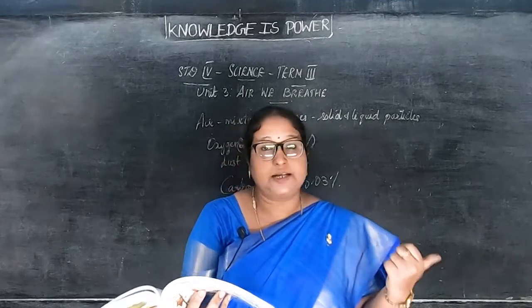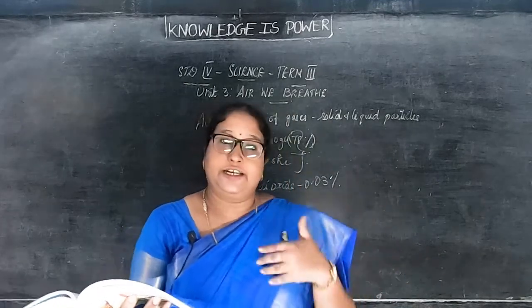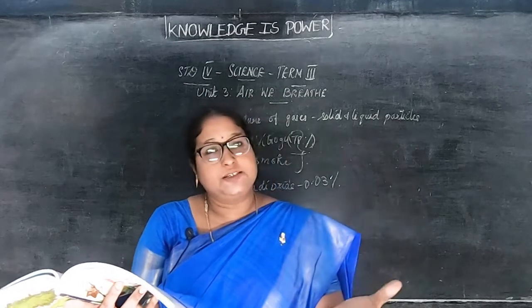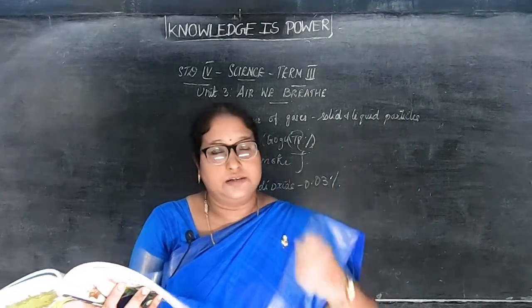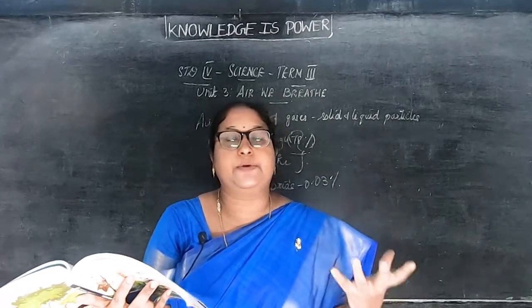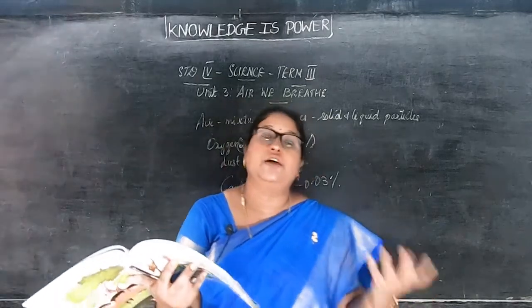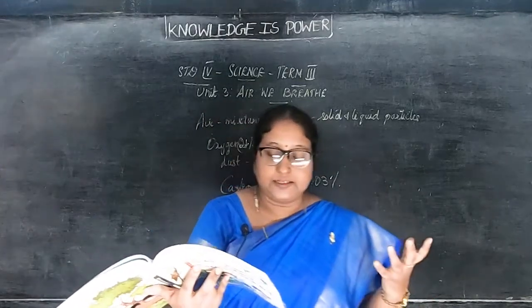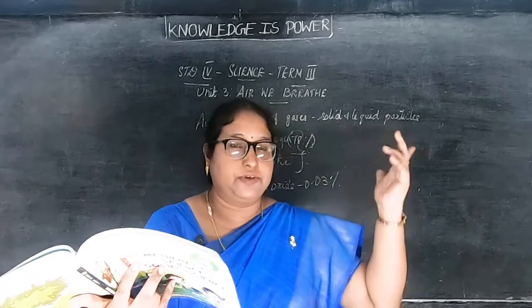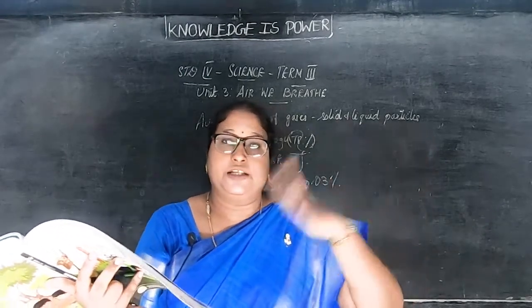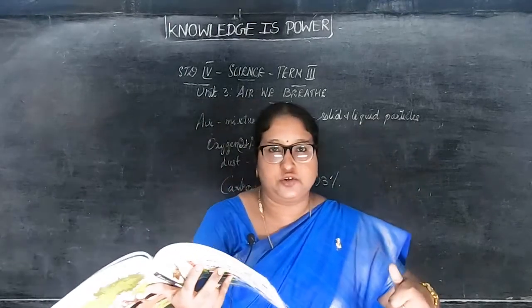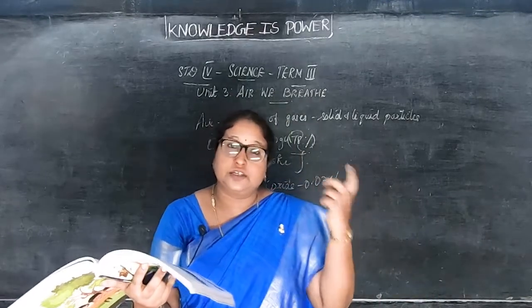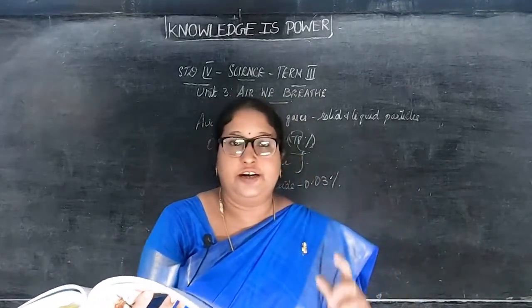Carbon dioxide helps plants in photosynthesis. We take in oxygen and give out carbon dioxide. Then plants take the carbon dioxide and use it in the preparation of food and in photosynthesis. Next it is used in fire extinguishers. In schools and hospitals they use fire extinguishers to put out fires. So carbon dioxide is used in a fire extinguisher.